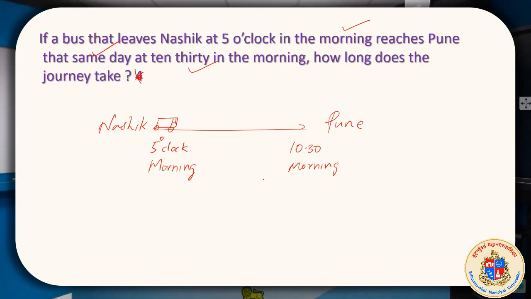So how long does it take? We will simply calculate on our fingers from 5 o'clock. 6, 7, 8, 9, 10. 5 hours. Then 30 minutes extra. So we will simply say 5 hours 30 minutes. This is what you learned last year. We will develop a technique to find out how much it takes. Suppose you subtract 5 o'clock from 10 hours 30 minutes, the matter will be easy. We will learn that in this video.